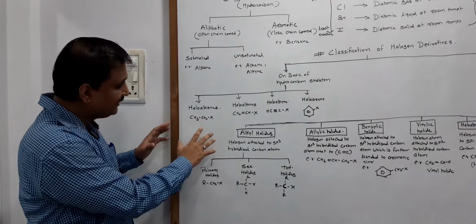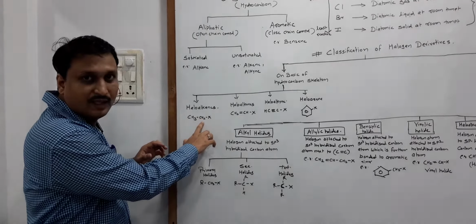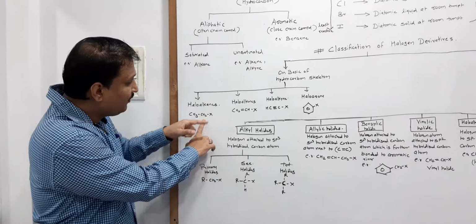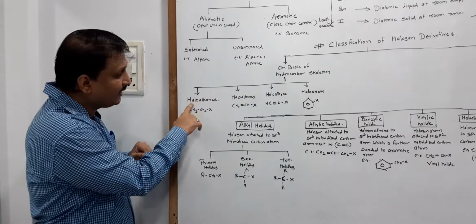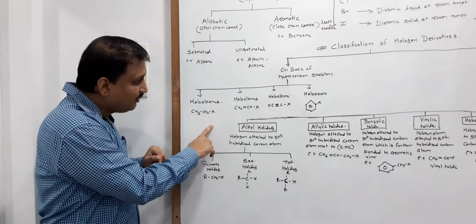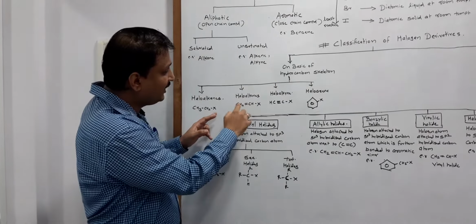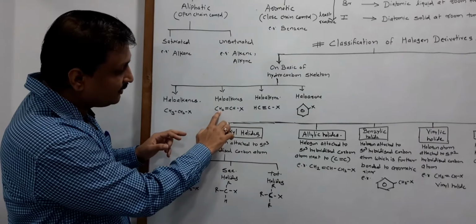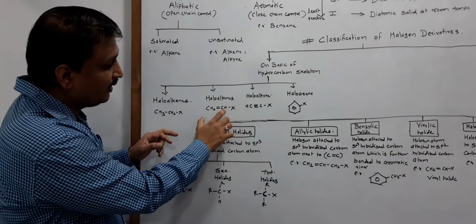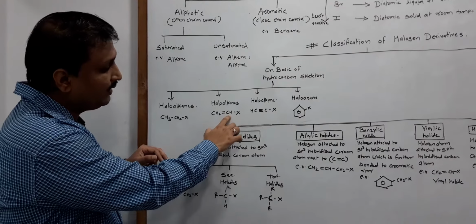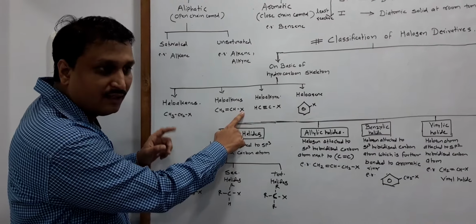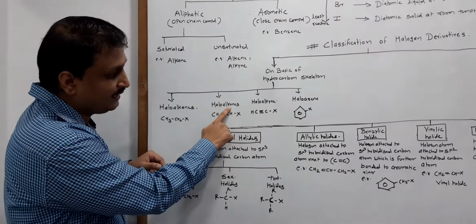If you take ethane, CH3CH3, and remove one hydrogen atom and replace it with a halogen atom, then we get haloalkanes. Similarly, it is further divided into haloalkenes, CH2 double bond CH. When one of the hydrogen atoms from this CH2 gets replaced with a halogen atom, we get haloalkenes.